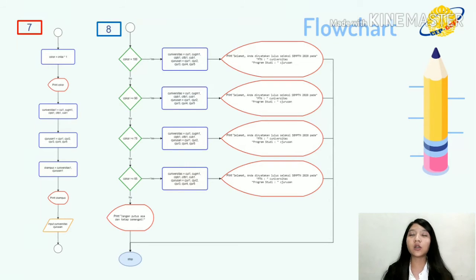Then print a list of universities and majors. Then enter the intended university and department. If the value is in accordance with the provisions, then print pass. If not, then print jangan putus asa dan tetap semangat. Then the program is finished.